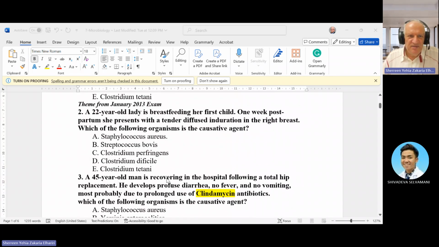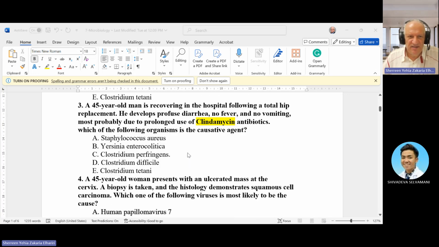Okay. Next question. A 22 years old lady breastfeeding her first child, 1 week postpartum, presented with a tender, diffuse, indurated right breast. Which of the following organisms is the causative agent? First, before we start, this lady has diffuse induration, so it is mastitis. If it becomes localized, we call it an abscess. So what organism can cause mastitis or abscess? Staph aureus. Yes, correct. Staph aureus is the causative organism. Of course, the others are not related.